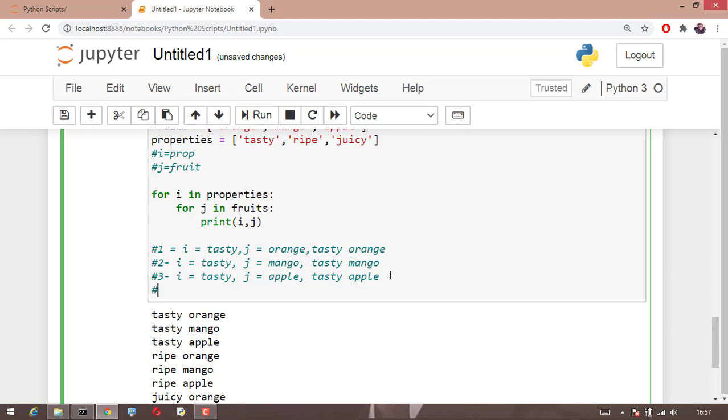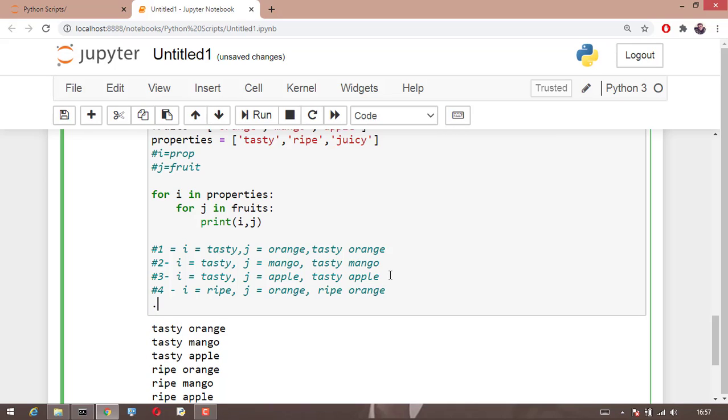So the fourth step, what happens is i will take the property as ripe and then j is equal to orange. Then it will be ripe orange. So the same thing gets repeated for the fifth time and the sixth time.